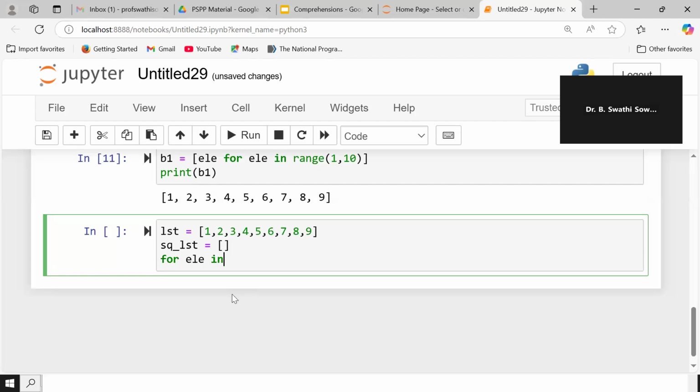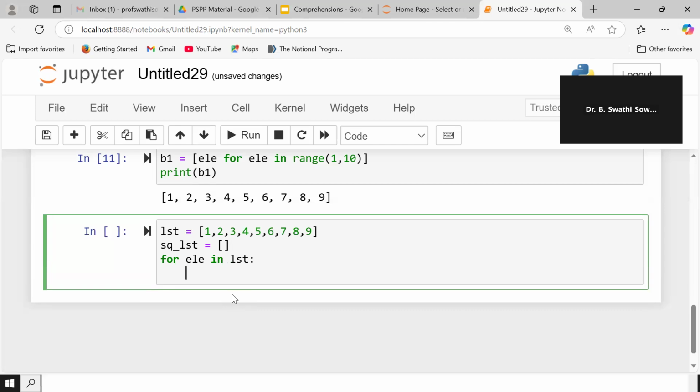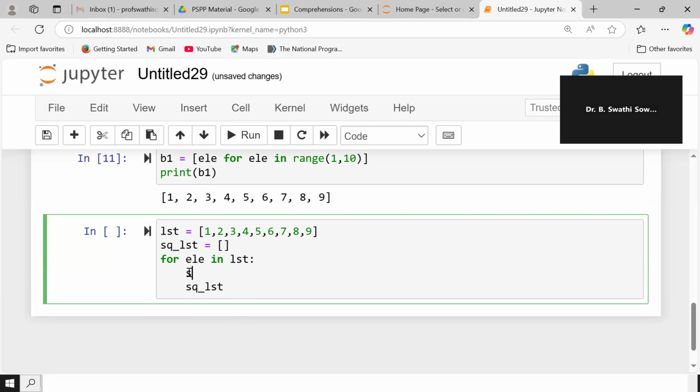For element in LST, what I want to do is that each and every element has to be squared and stored in SQ underscore list. So S is equal to element, ELE, asterisk 2, because it has to be squared.